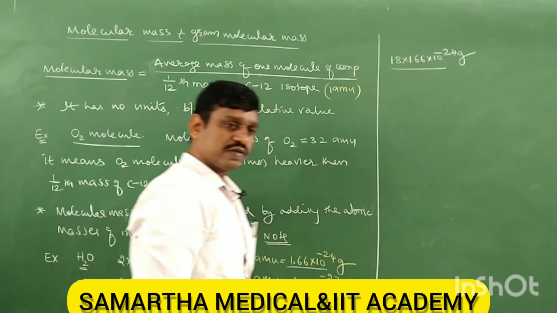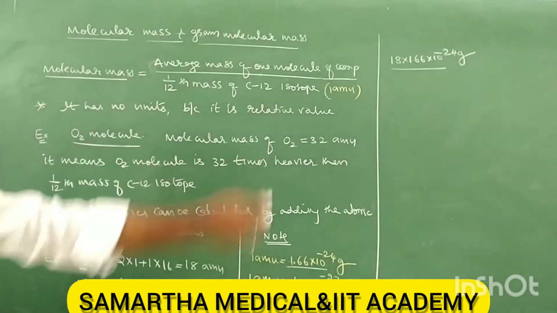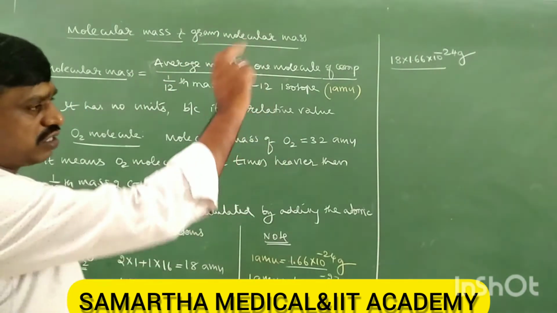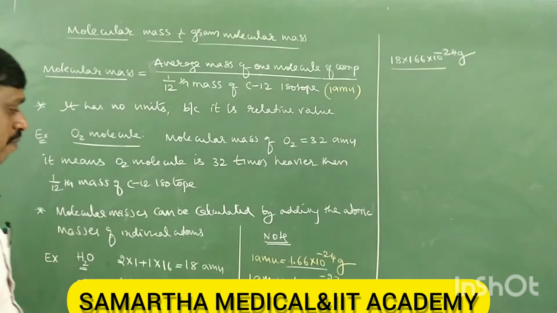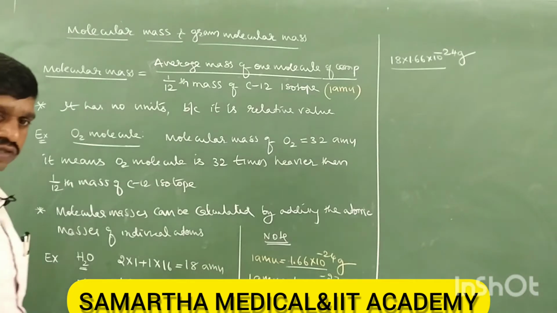In kilograms, it is 10 power minus 27. Like that you can convert AMU into grams and kilograms.